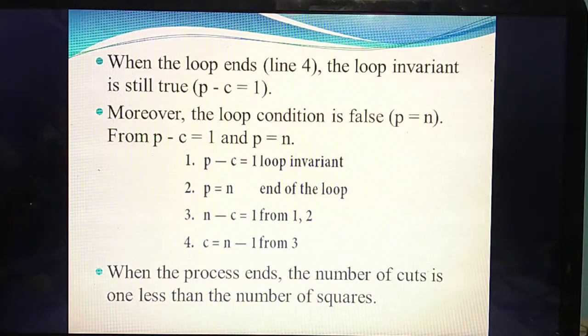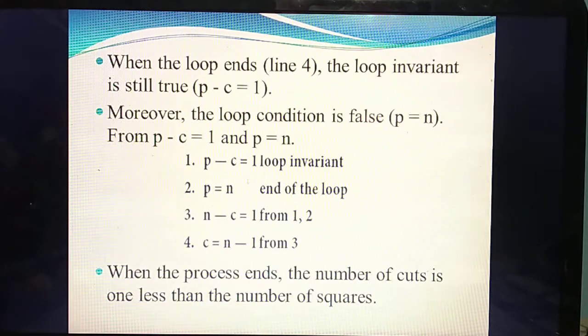So we can say P minus C equal to 1 is the loop invariant. At the end of the loop, it will execute till P not equal to N, isn't it? If P equal to N, that is the end of the loop.